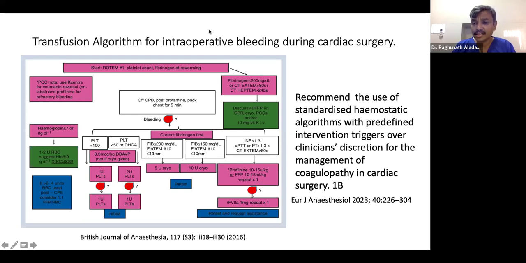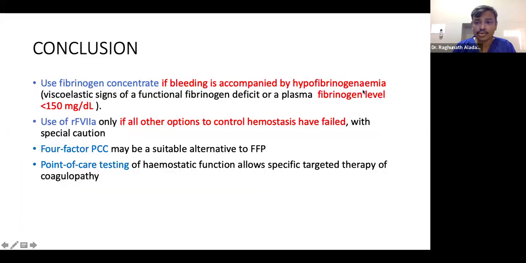Studies recommend the use of a standardized hemostatic algorithm with predefined intervention triggers over clinician discretion for the management of coagulopathy in cardiac surgeries. So this is the conclusion. Use fibrinogen concentrate if bleeding is accompanied by documented hypofibrinogenemia, viscoelastic signs of functional fibrinogen deficit, or plasma level less than 150. Use factor 7A only when all other options have failed, with special precaution with respect to thrombosis. 4-factor PCC may be a suitable alternative to FFP. Point of care testing of hemostatic function allows specific targeted therapy of coagulopathy. This is what I want to conclude with this topic.